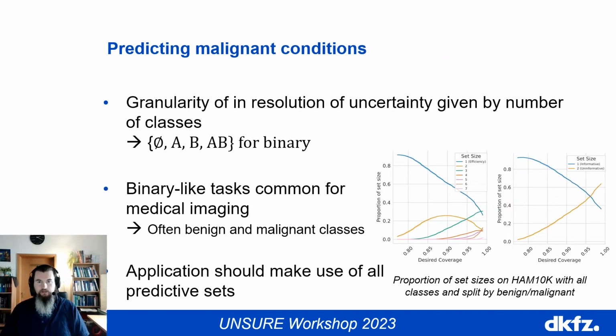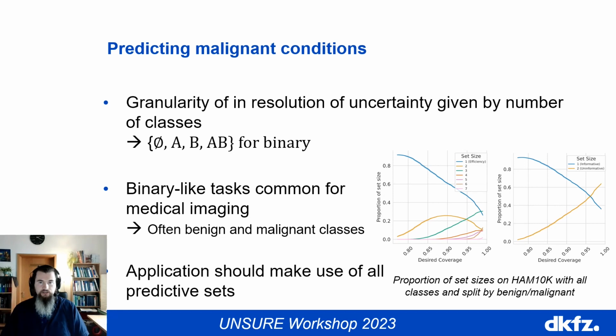Furthermore, while medical classification problems containing multiple classes are common, many problems can still be seen as binary-like tasks, where the classes can be split into the two superclasses, benign and malignant. Conformal predictions is often not applicable in tasks with a low number of classes, as the granularity in the resolution of the uncertainty estimate is limited by the number of predictive sets. As an example, even if you have a multi-class problem like HAM10K, predictive sets containing benign and malignant conditions, for example nevi and melanoma, might be uninformative to your application.